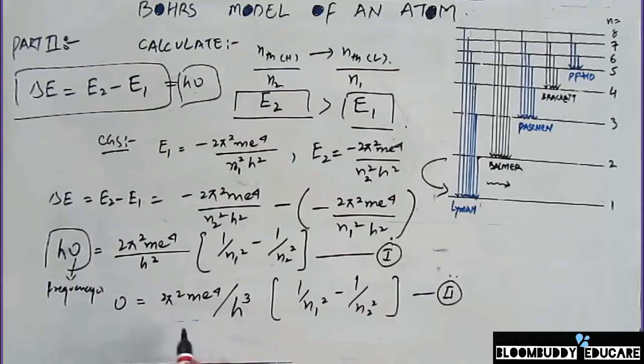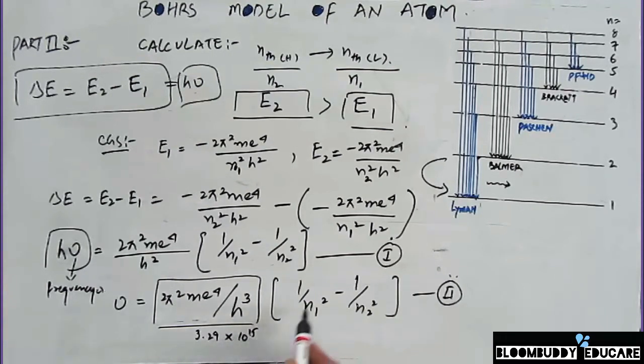So if we put the values of these constants like pi, mass of an electron, charge of an electron, and Planck's constant, this equation can be simplified to a much simpler equation. The value that we calculate for this part is equal to 3.29 into 10 raised to power 15. So you can write 3.29 into 10 raised to power 15, and the rest of the equation stays the same. The units of this equation in the CGS system are going to be per second, or hertz. The frequency is going to be in hertz.